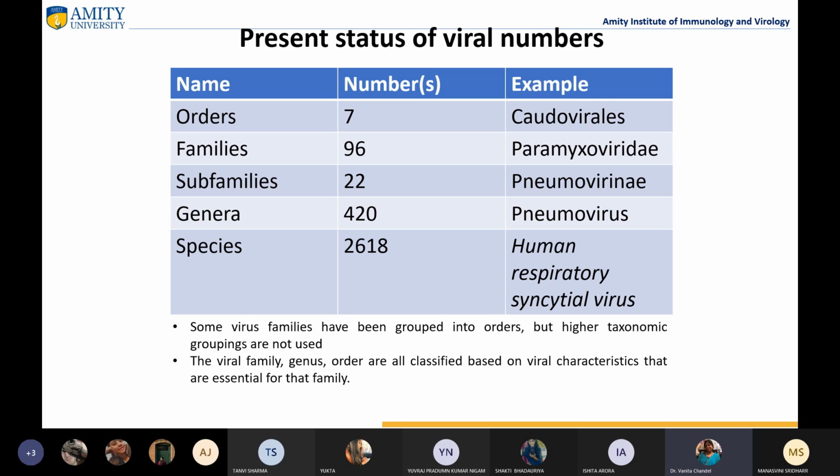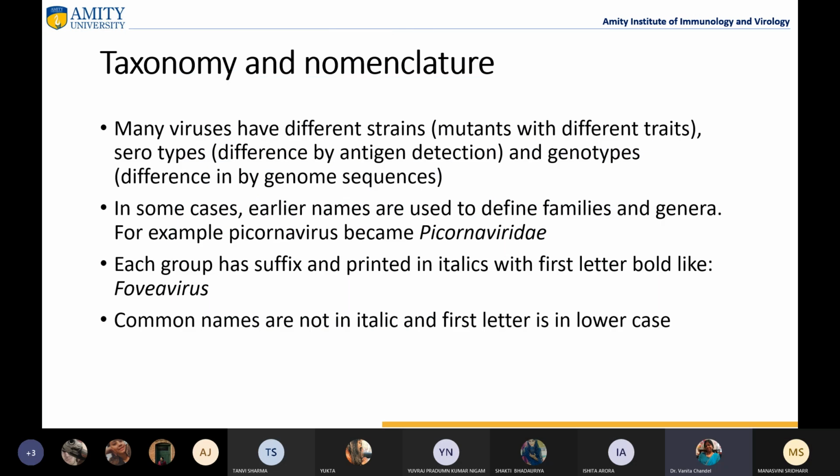So it is increasing every day, as new viruses are being added and the number keeps on increasing. Most viruses have different strains. We know that many viruses have mutants with different traits, or serotypes which are differentiated by antigen detection, and genotypes, which differ by their genome sequences.